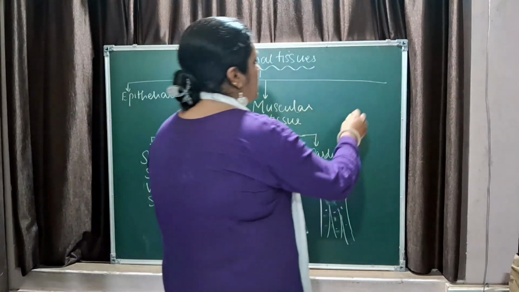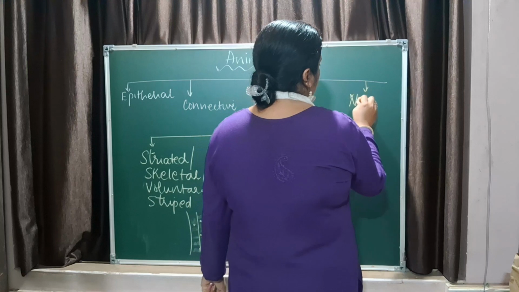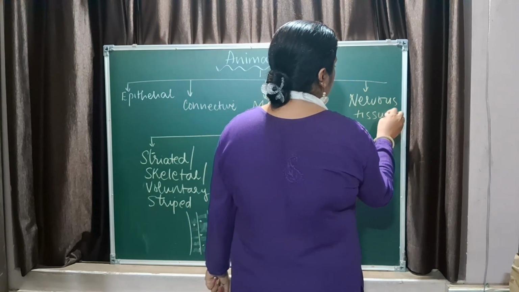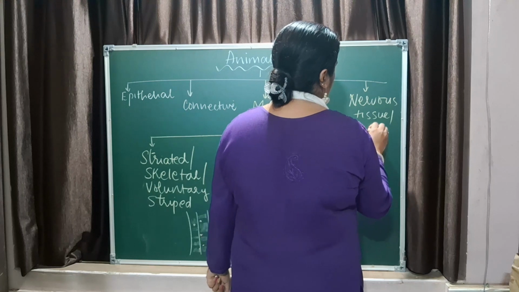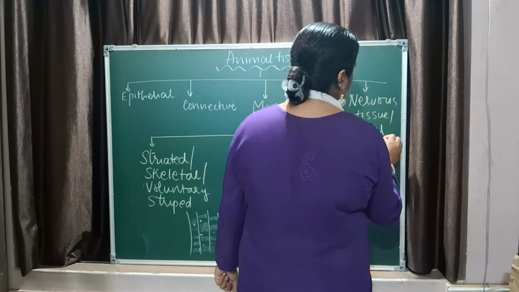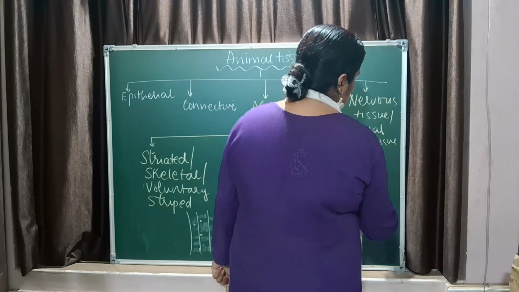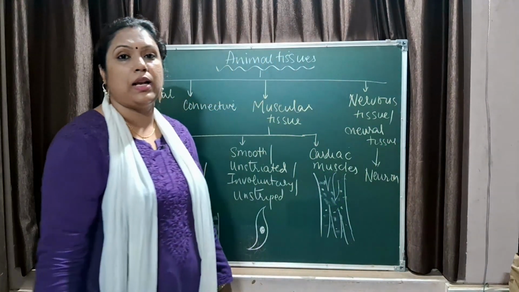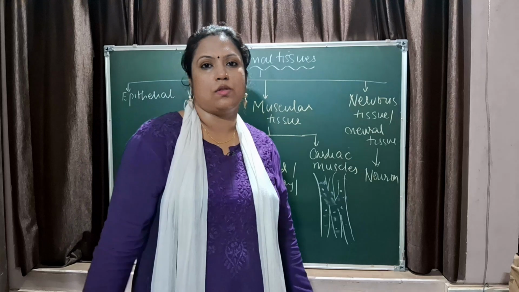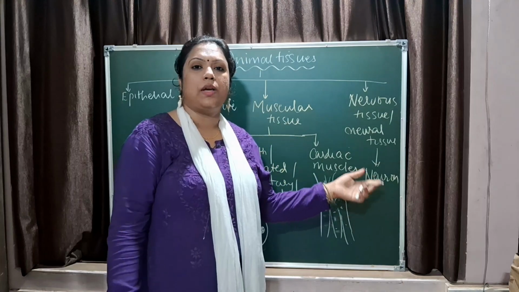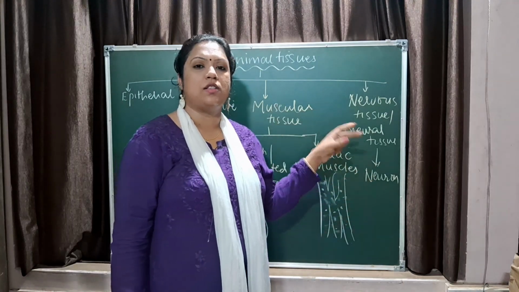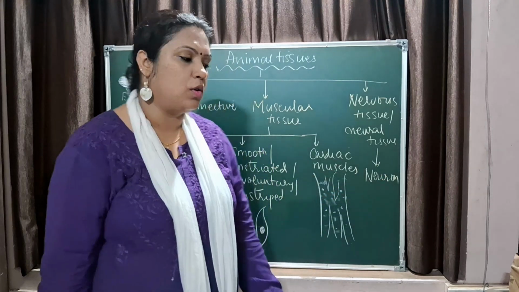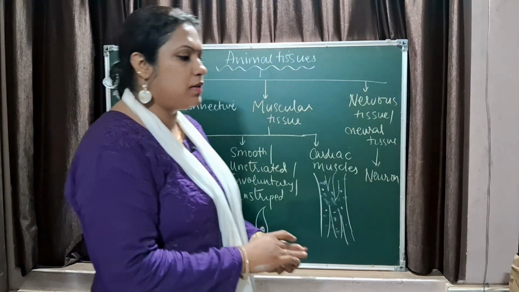The last one is the nervous tissue. Nervous tissue is also called the neural tissue. Neural tissue, we study only one kind of cell here, which is neuron, right? So this is the complete classification of the animal tissues. Fine. After this, we have only the components of blood, the structure of neuron that is left, and specific kind of cells that you need to know. So let me clear the board first.